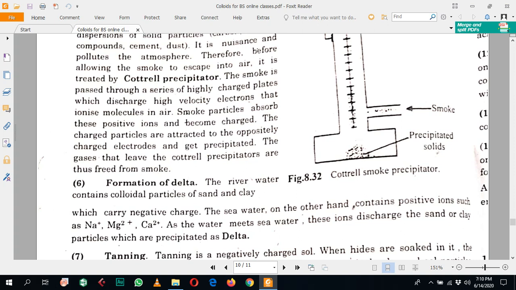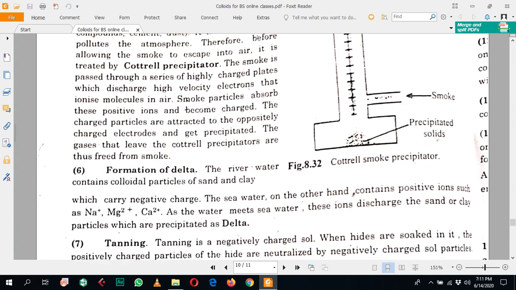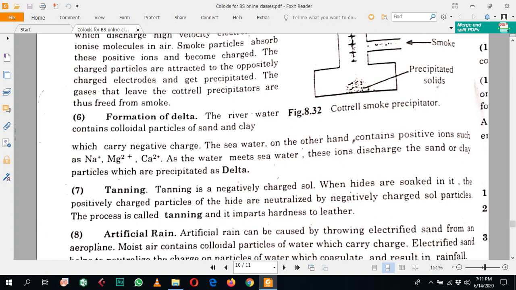The smoke is passed through a series of highly charged plates which discharge high velocity electrons that ionize the molecules in the air. The smoke particles absorb these positive ions and become charged. So these smoke particles also become charged. These charged particles are attracted to the oppositely charged electrode and get precipitated. The gases that leave the Cottrell precipitator are now free from the smoke particles.